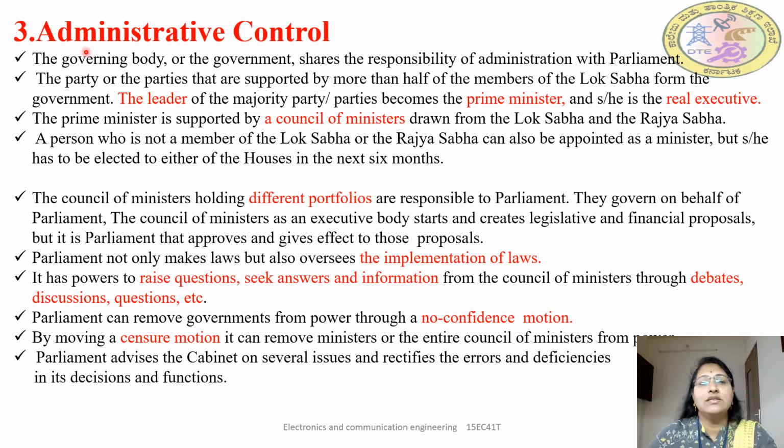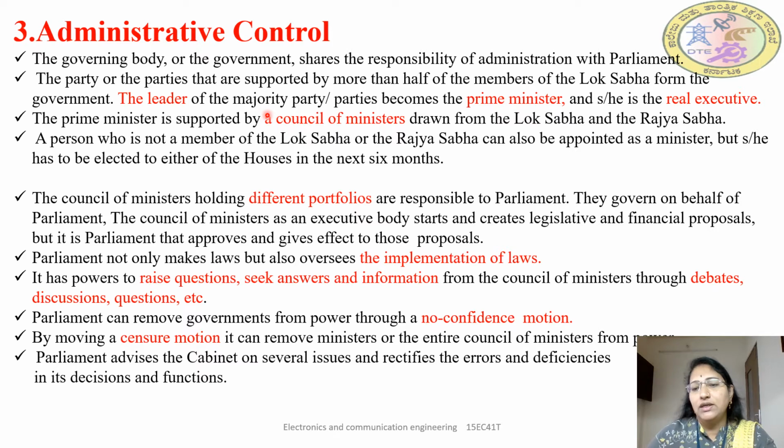The next important power is administrative control. Here, the government actually shares the responsibility of administration with the parliament. And how is the government formed? The party or the parties that are supported by more than half of the members of Lok Sabha form the government. Presently, the Lok Sabha members are 545.